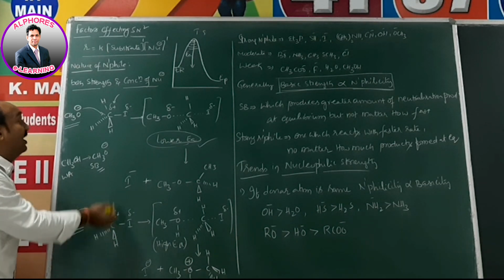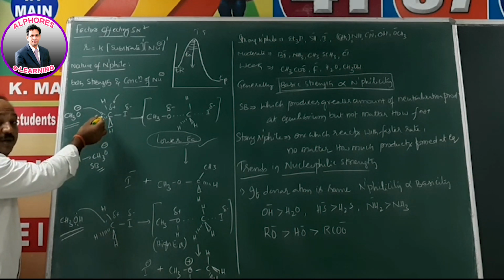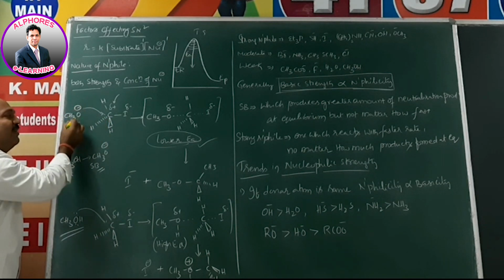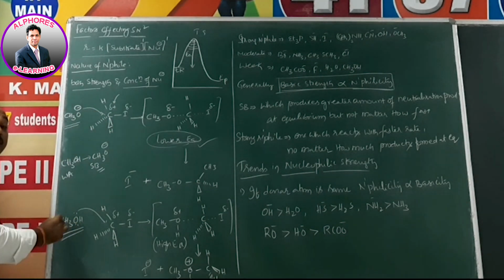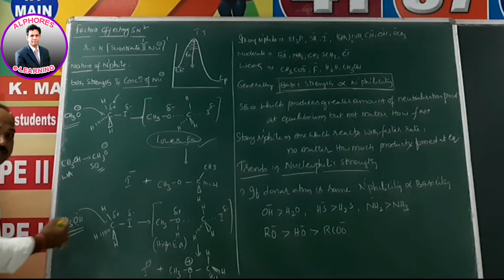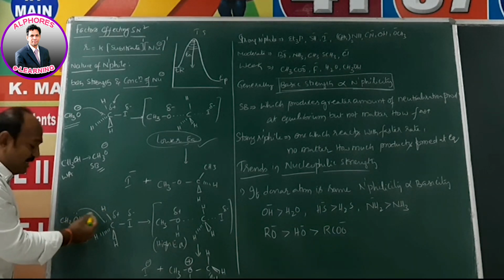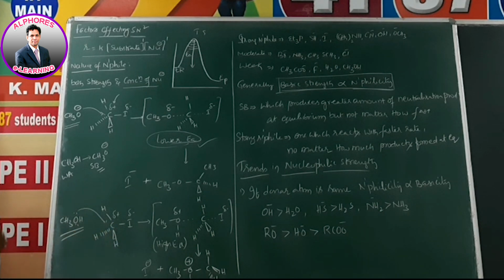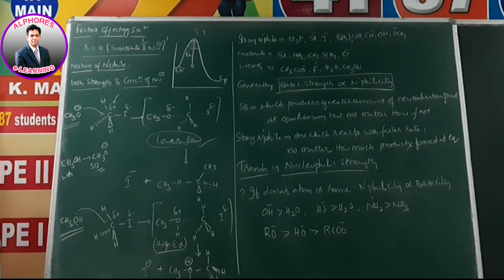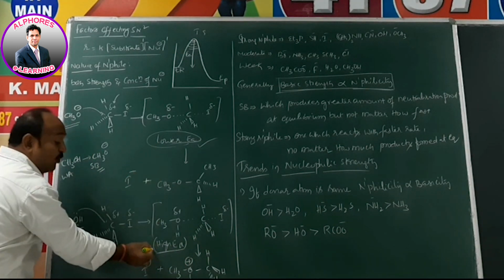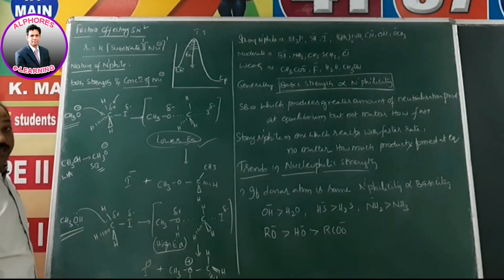Less access. Here the other has more access because of the negative charge; being a negative charge, this positive charge strongly attracts it. Here there is no negative charge. Of course, it is also electron rich and it can go, but its access is less. Resultantly, the energy which we have to provide to overcome the transition state is a higher activation energy compared to this one. Here we need to provide more energy.